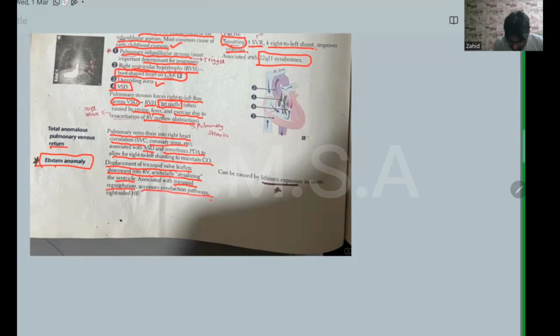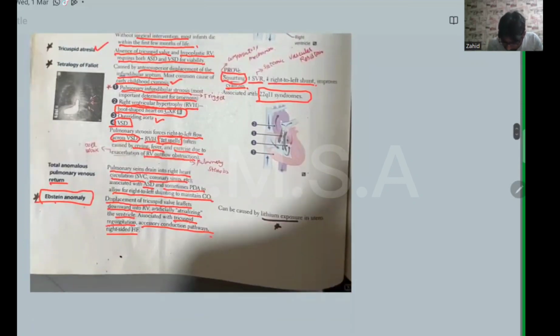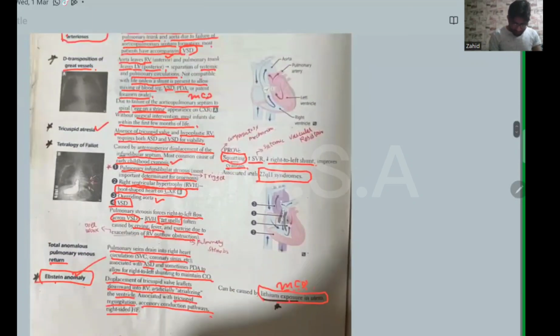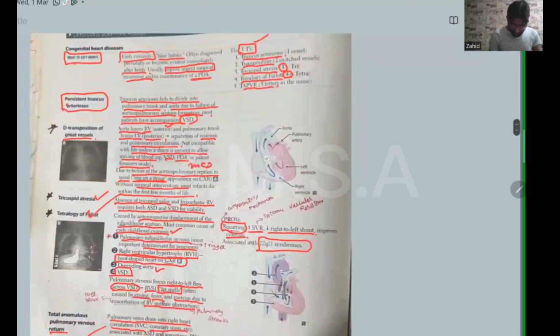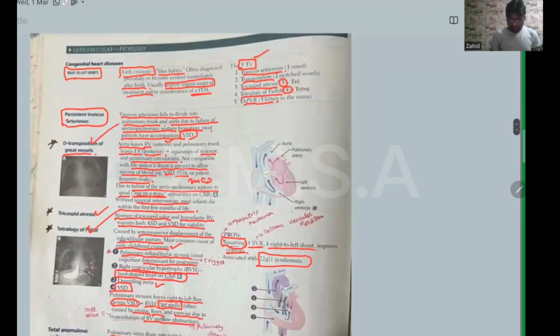Accessory conduction pathway in the right heart. From here, and this is the most important exam point: lithium exposure in pregnancy, in utero. Okay, and for exam point of view, Ebstein anomaly is important, tetralogy of Fallot is important, and great vessels is important. So this is all about congenital heart disease. Thanks for your attention, for your listening. Lecture dismissed till tomorrow.